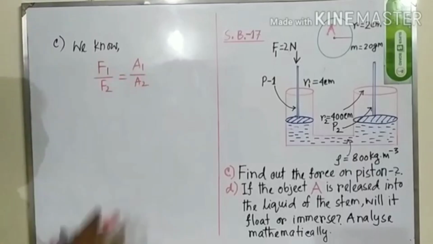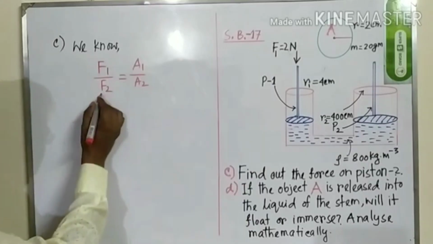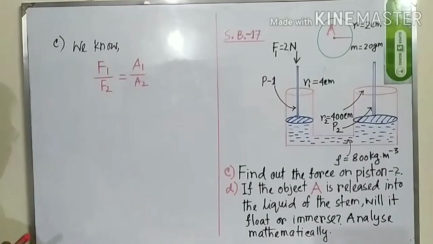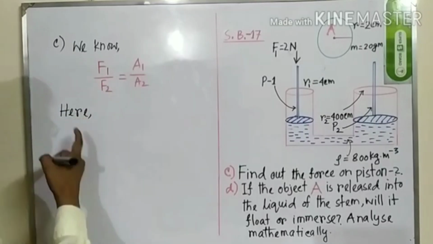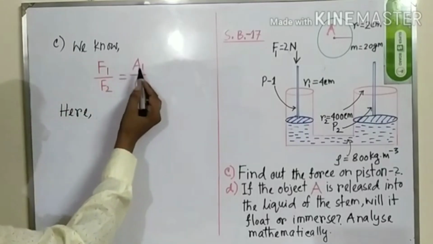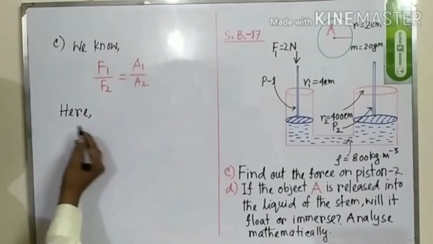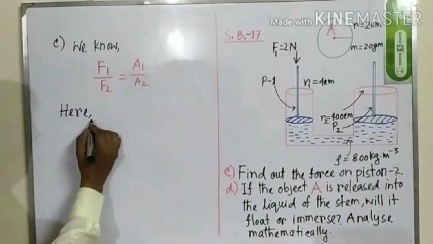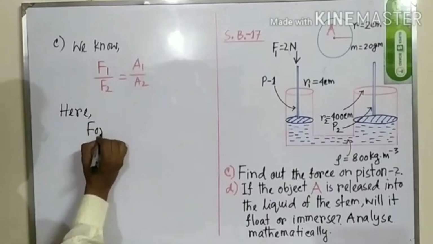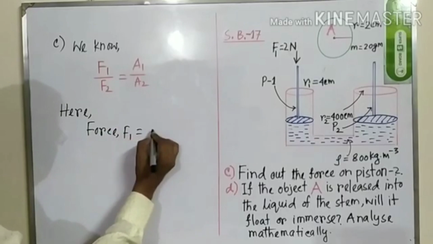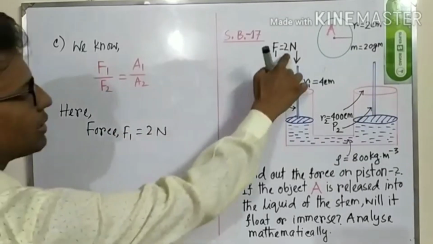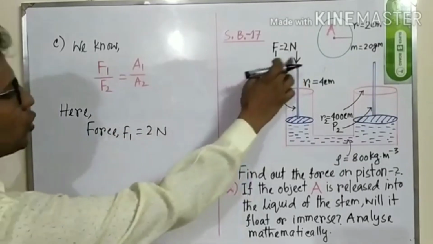By this equation, we can solve this problem. We have to determine F2. So, here we have some information. What is the value of A1, A2 or F1? We have to write this. So, force F1 is equal to 2 Newton. Here is the indication. F1 is equal to 2 Newton.